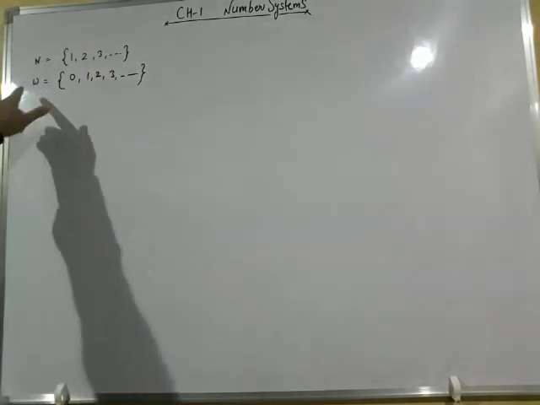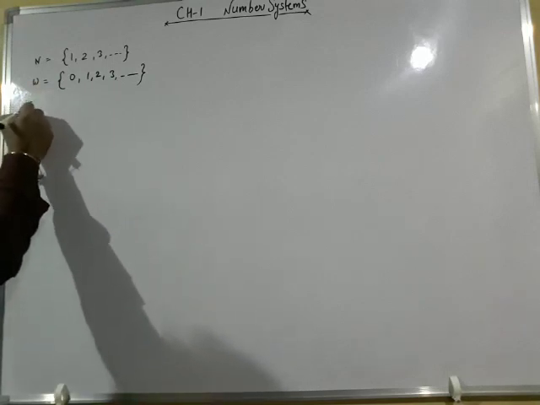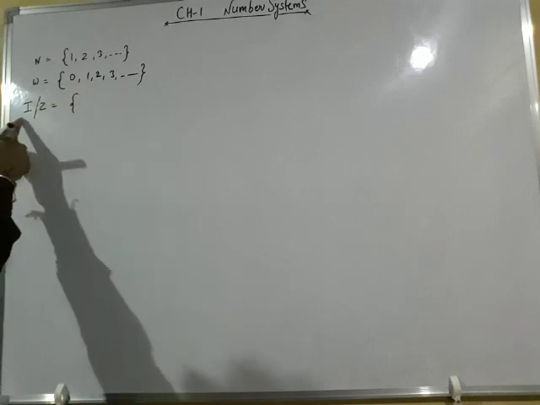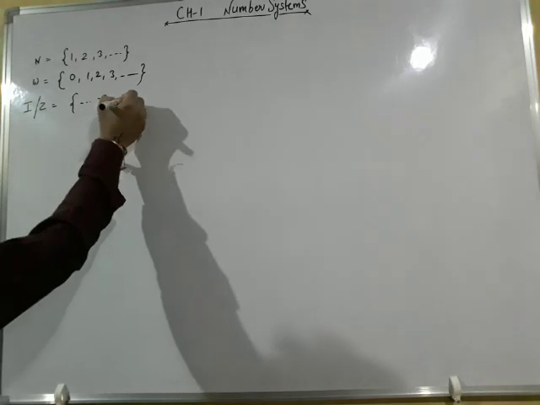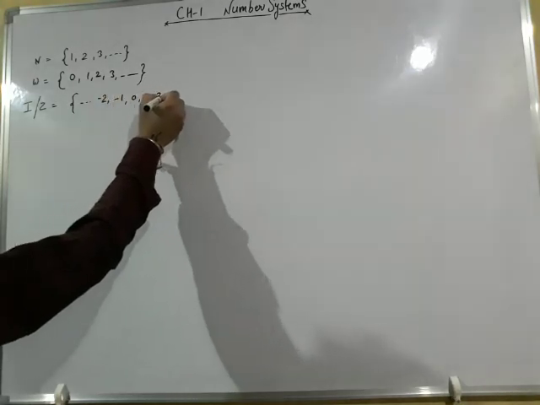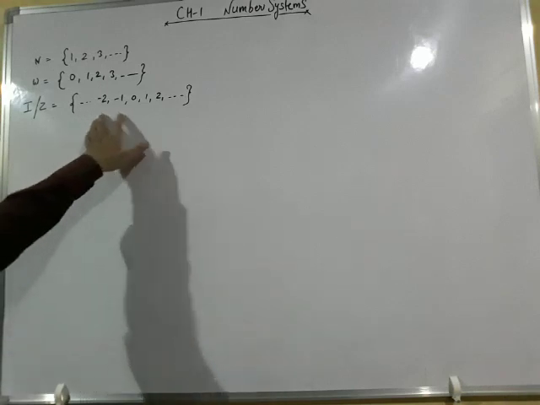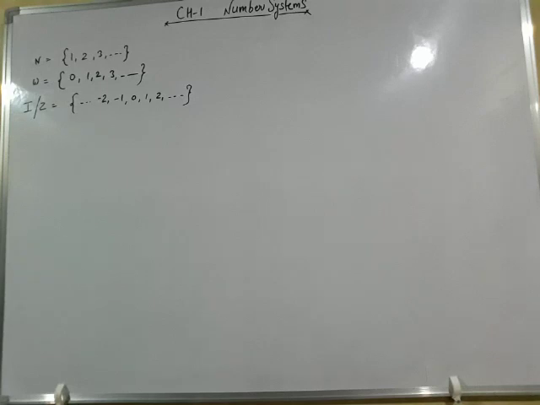The set of whole numbers is denoted by capital W. Then we studied the set of integers, represented by either capital I or capital Z, and it contains negative values as well as positive values. This is the entire set of integers which we have written on the board.